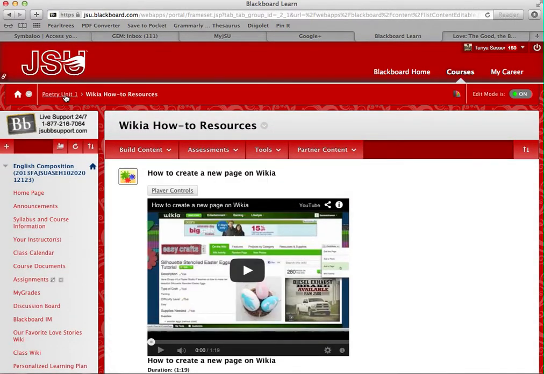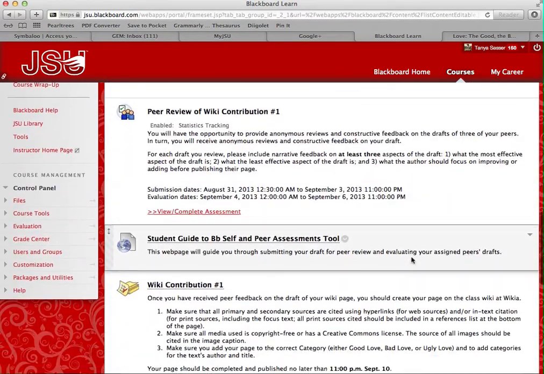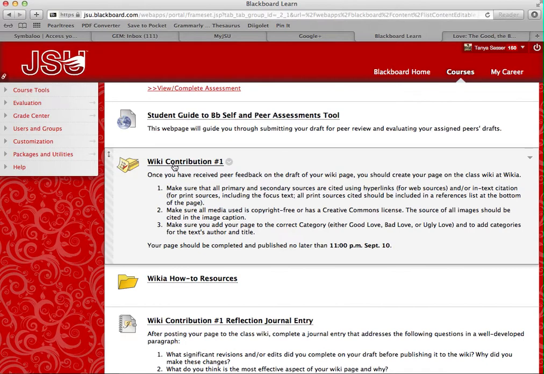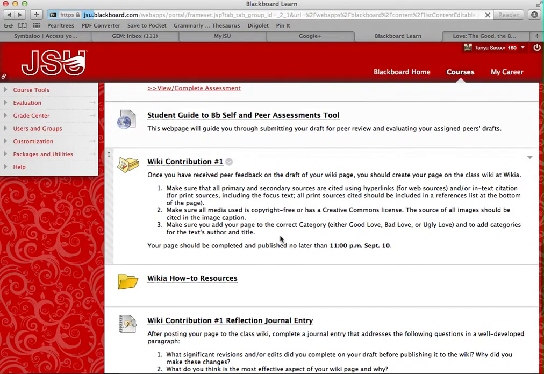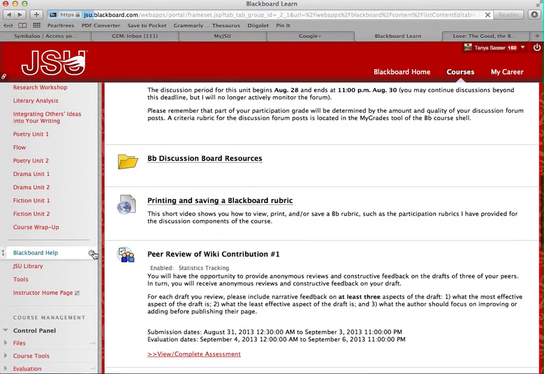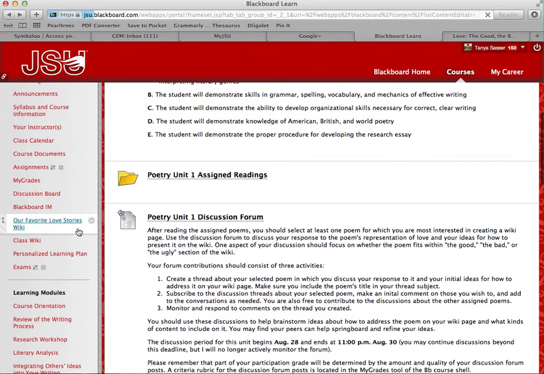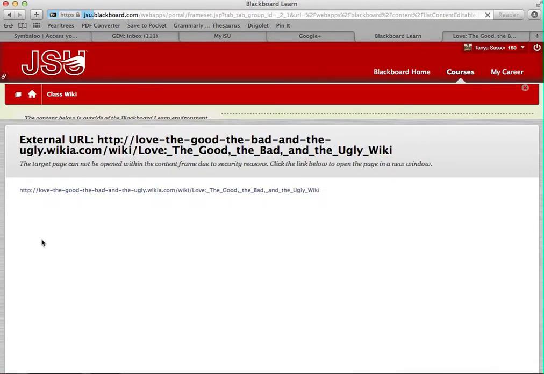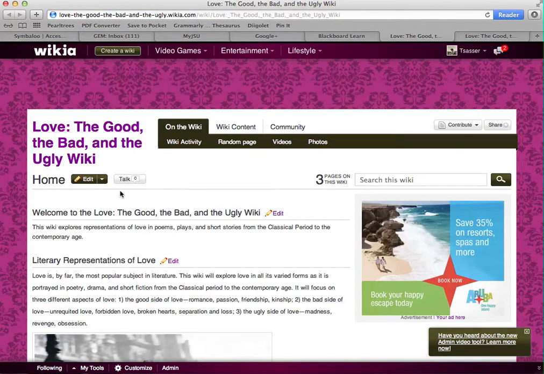So if we go back to our assignment, okay, and you click on it, that's not what we wanted to do, so let's go back. You'll need to go to the wiki itself. So you go up, it's linked right here in your first set of tools, Class Wiki. So you click on that, and it's got the URL in here, so you can click on that, and it's going to take you to the Class Wiki.